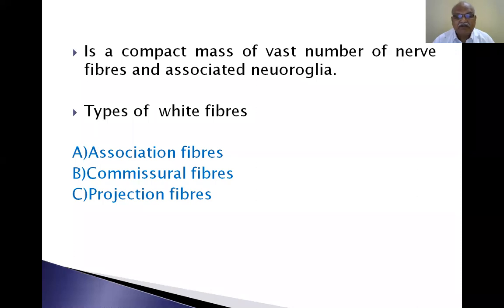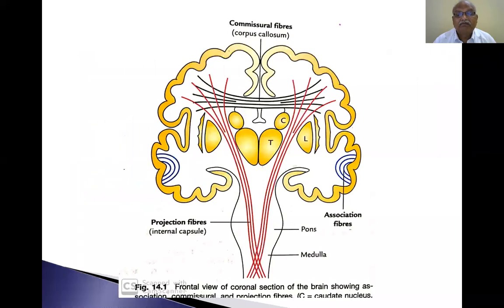The types of white fibers are association fibers, commissural fibers, and projection fibers. There are three types. These are commissural fibers. These are projection fibers, including the internal capsule. There are certain fibers that run from one gyrus to another gyrus.